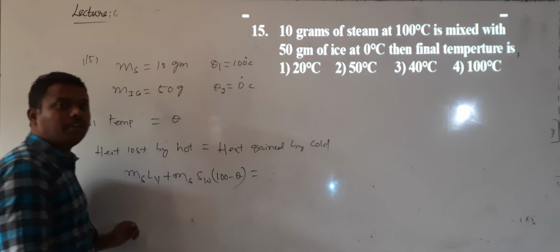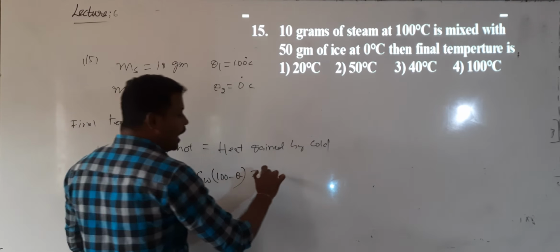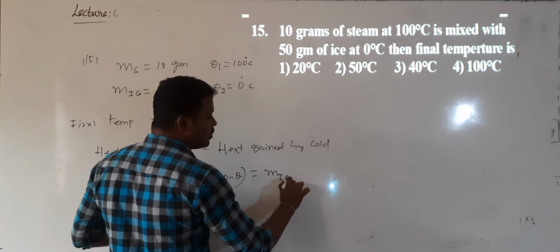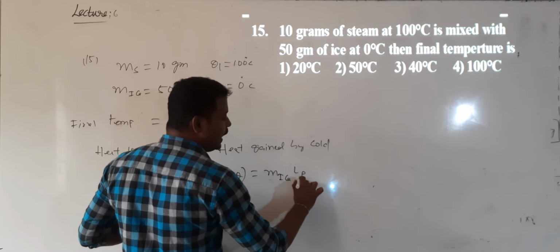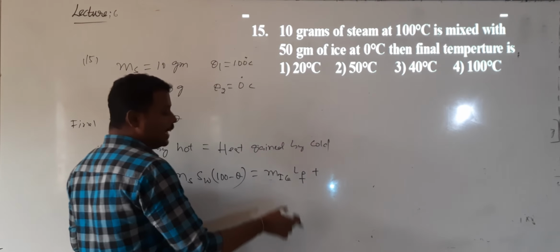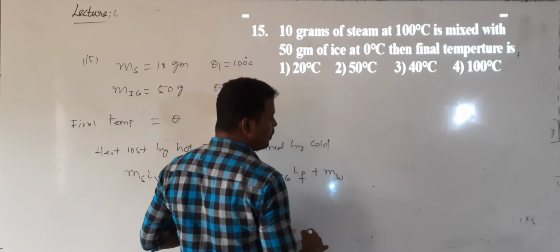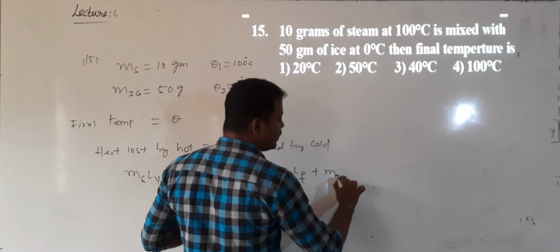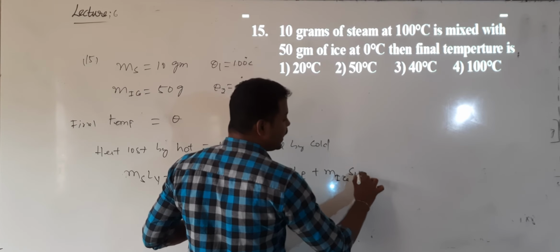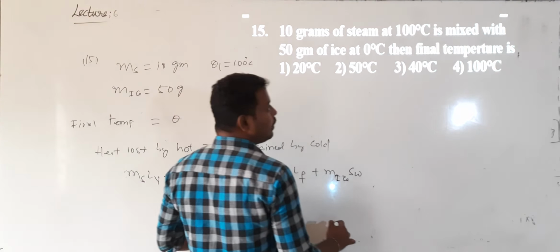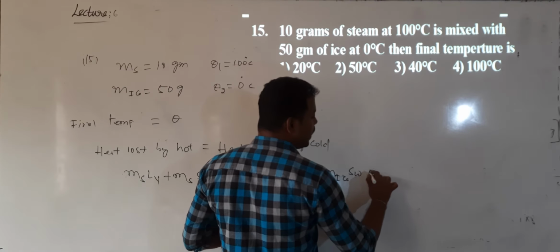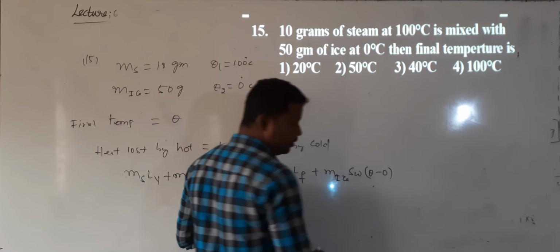Heat gained by the ice: first the ice is converted into water, so mass of the ice into latent heat of fusion, plus the rise in temperature of the melted water, which is mass of the ice into specific heat of water into the change in temperature, theta minus zero.